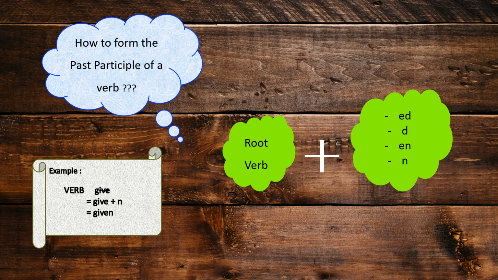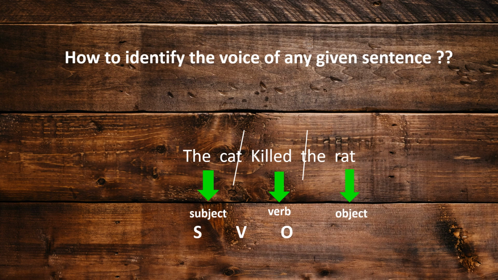Example, let's take the verb give. If you're going to add n to give, it becomes given. So given is the past participle form of the verb give. Okay. Now, since we looked into the basics, let's look into the sentence. How are you going to identify the voice of a given sentence?